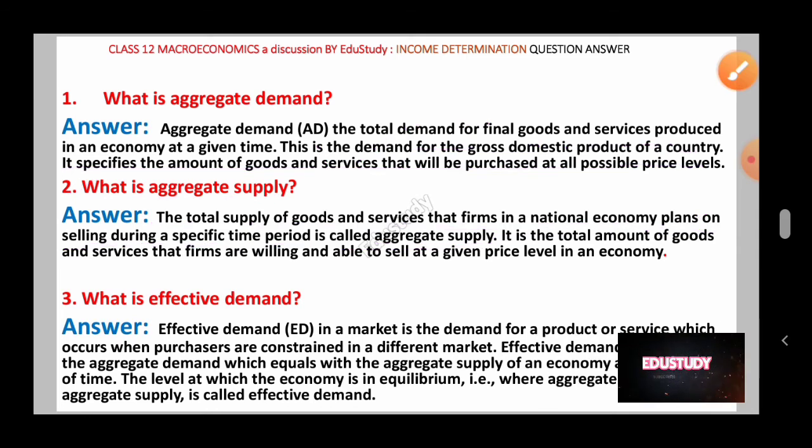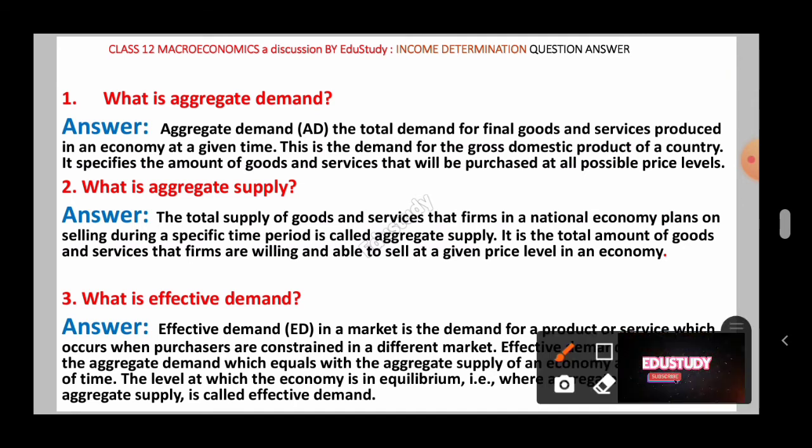Aggregate supply means total supply of what? Goods and services that a firm is planning to sell at a specific time period. That is the aggregate supply, and it is the total amount of goods and services that firms are willing and able to sell at a given price level in an economy.